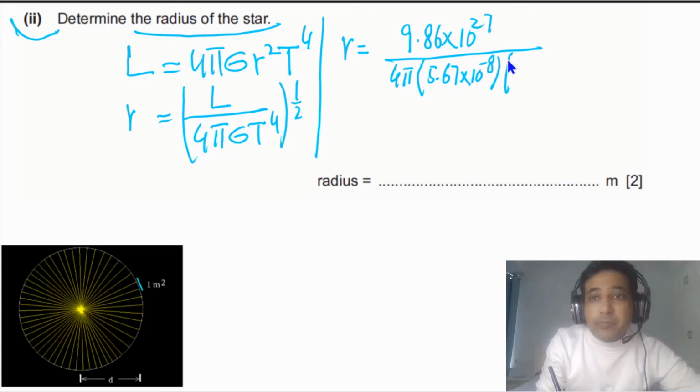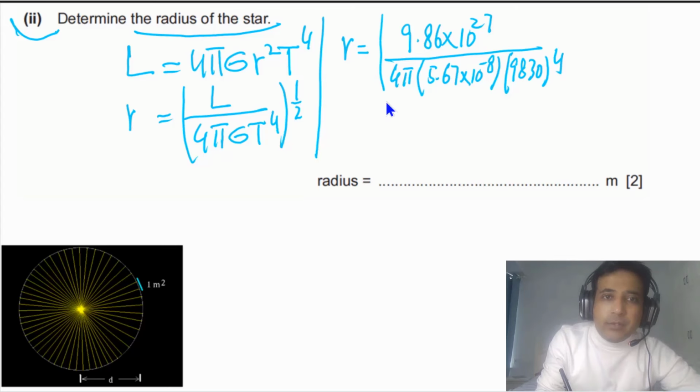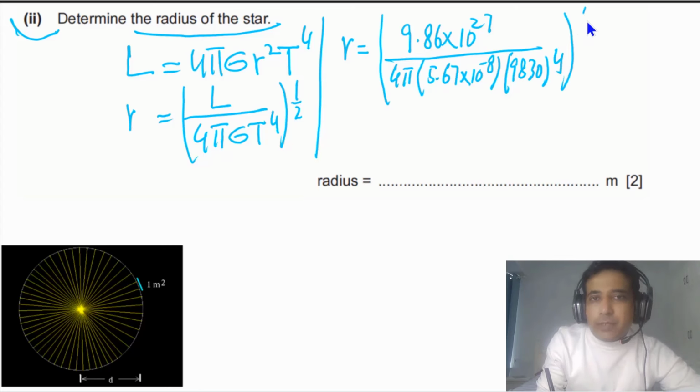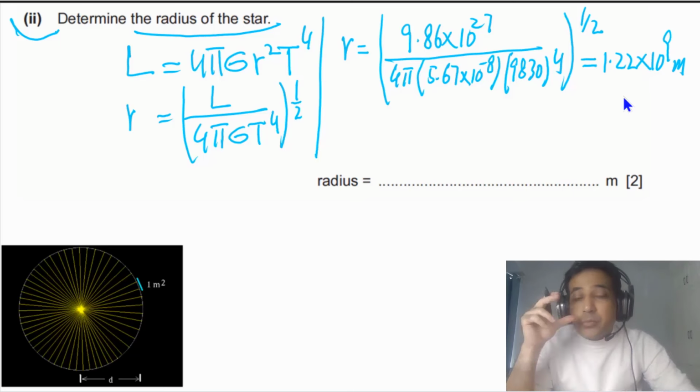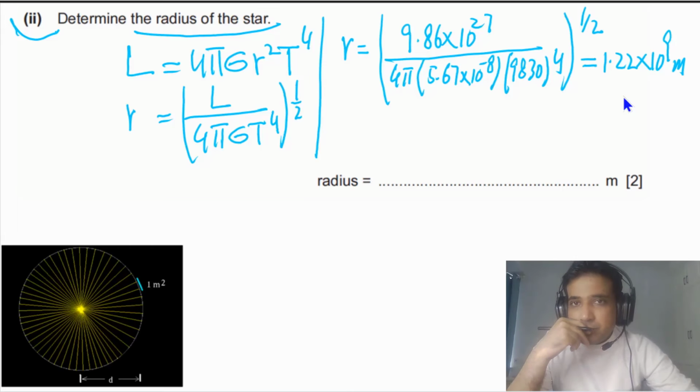So this is the radius of the star, and this is how we can calculate it. Simply we can say this is 1.22 times 10 to the 9. This question has 2 marks. If you have written the Stefan-Boltzmann law, you will get 1 mark, C1, and if you got the right answer, you will get the answer mark, A1. Again, we are using theory SF here, because in the given data, the least number of SF is equal to theory SF. So we have to use theory SF in the final answer.